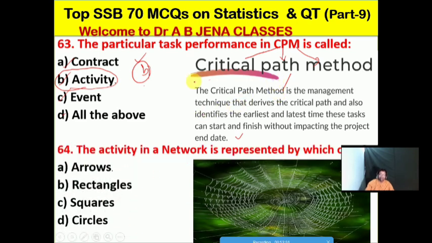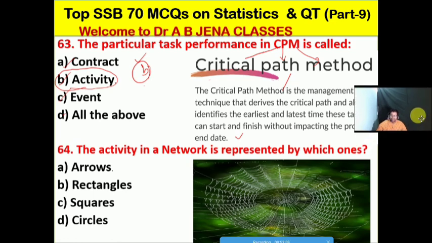So next one we will see: the activity in a network is represented by which one? Whether A, it's arrows; B, it's the rectangle; C, it's the square; D, it's the circles. No doubt friends, A is the right option for this MCQ.